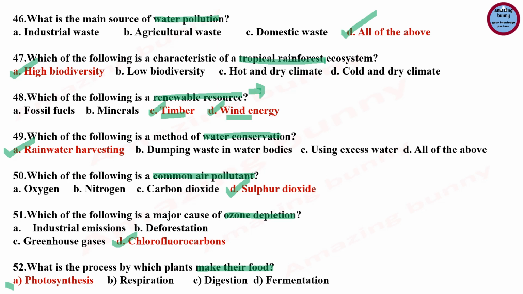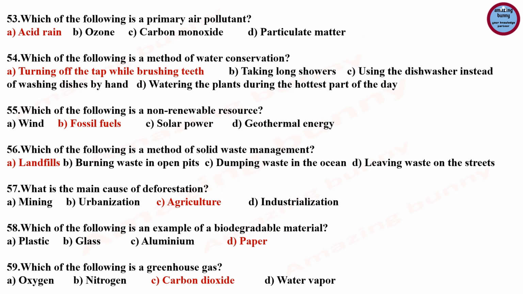Next question, what is the process by which plants make their food? And the correct answer is photosynthesis, because photosynthesis ensures that all living species have access to oxygen in the atmosphere, and it keeps the ecosystem's oxygen and carbon dioxide levels in check. Plants are the source of fossil fuel, and energy is locked in fuel as a result of photosynthesis in the sun.